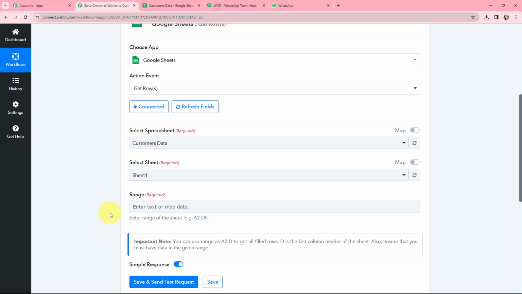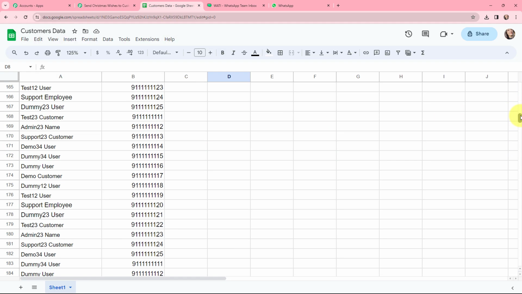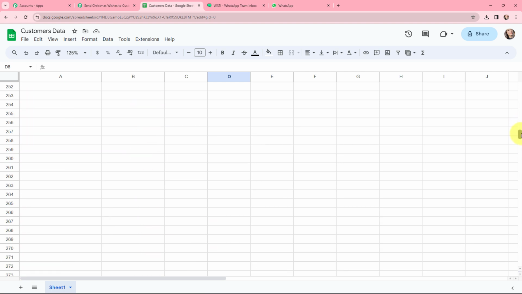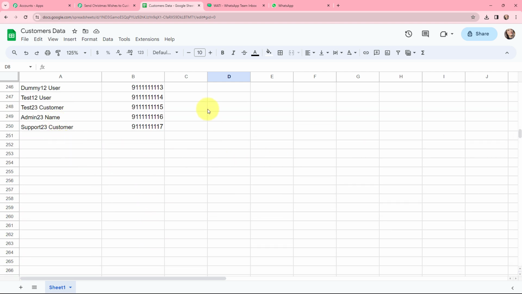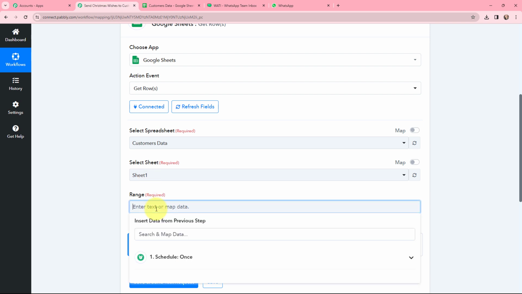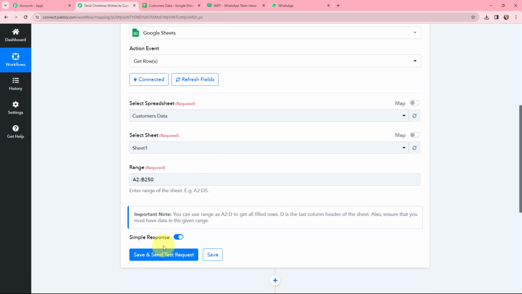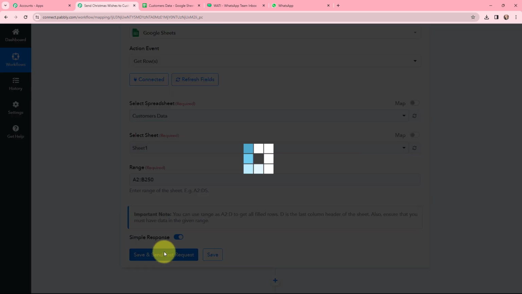Now here I need to enter the range of the sheet till where I want to fetch the data. Here from A2 till B250, I want to fetch the data. Over here, you can see that 250 is the last row. So here in Pabbly Connect, I'm going to mention it as A2, and now here I'm going to mention B250. So this is my range. Once I've done this, here I'm going to click on Save and Send Test Request.